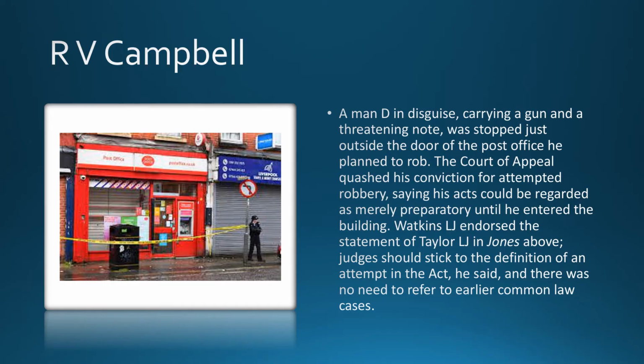Now in Campbell, a man in disguise who was carrying a gun and a threatening note was stopped just outside the door of a post office he planned to rob. Now this harks back to the scenario at the beginning of this video. The Court of Appeal quashed his conviction for attempted robbery, saying his acts could be regarded as merely preparatory until he entered the building. Now he's not entered the building, so he's only preparing the robbery. The moment he set foot inside could perhaps have been attempted robbery, even if he never did anything with the gun or the note. But in this case, being outside the post office was not enough. It was merely preparatory.